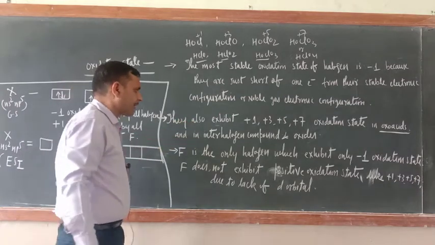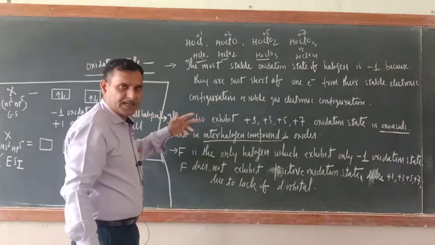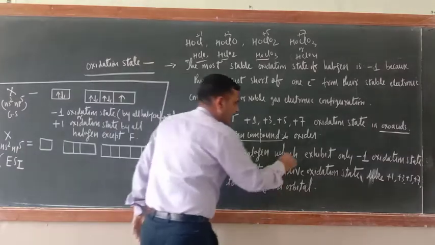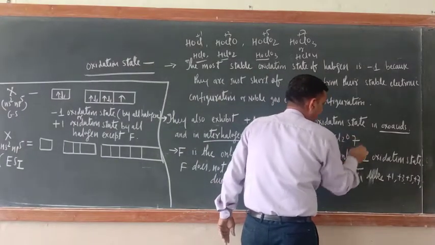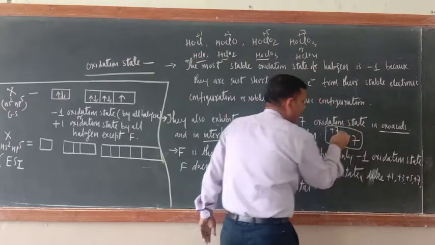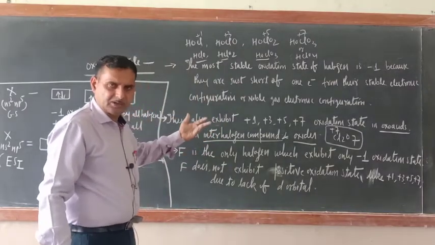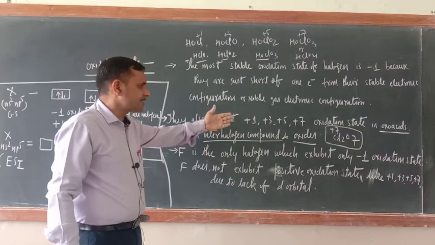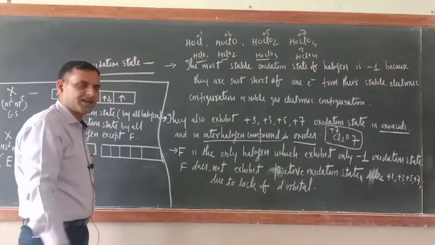There is one more category of compound, which is there in your syllabus, known as interhalogen compounds. There also they will exhibit the positive oxidation state. And in some of the oxides, like Cl2O7, what is the oxidation state of chlorine here? +7. So in some oxo acids, in interhalogen compounds, and in some oxides, halogens are exhibiting +1, +3, +5 and +7 oxidation states.